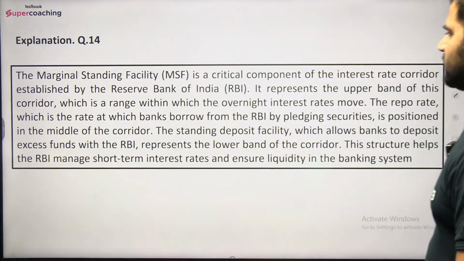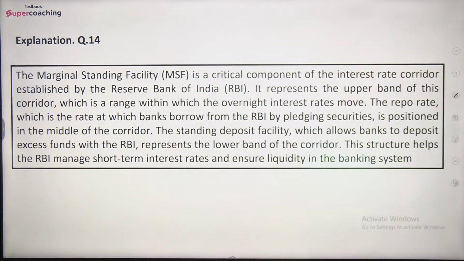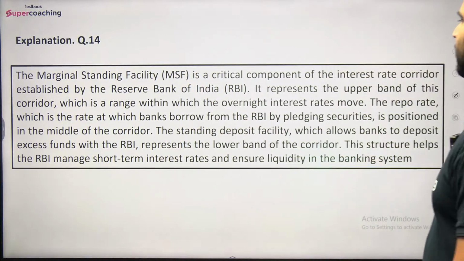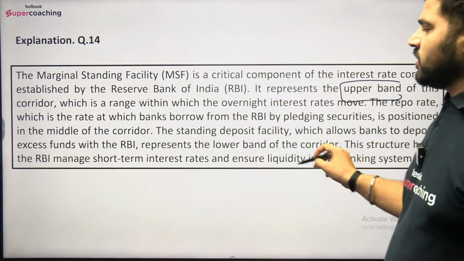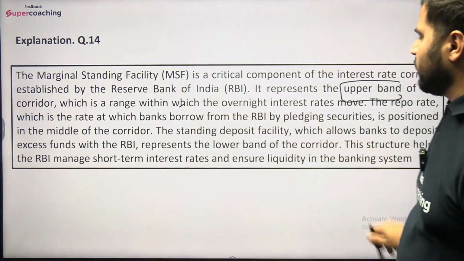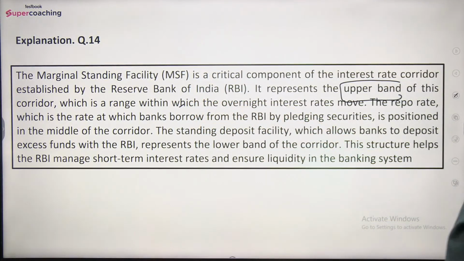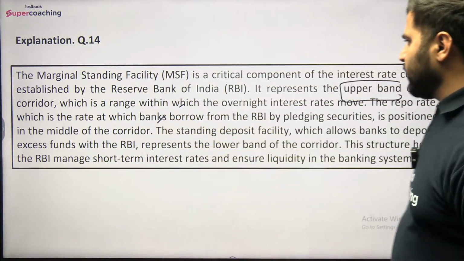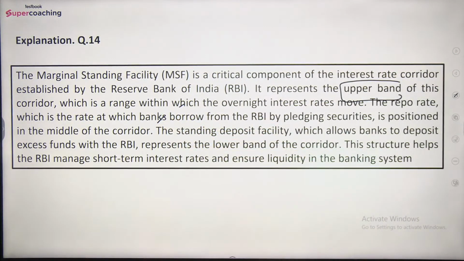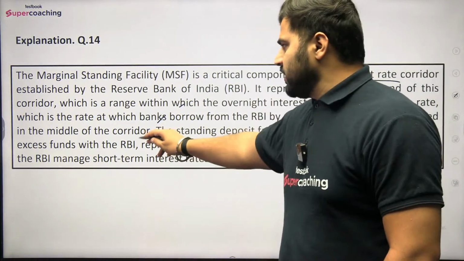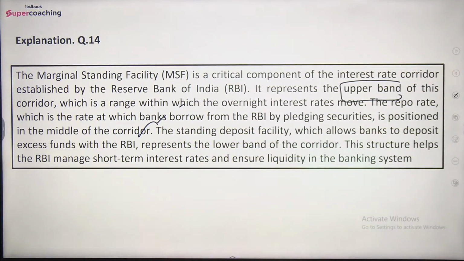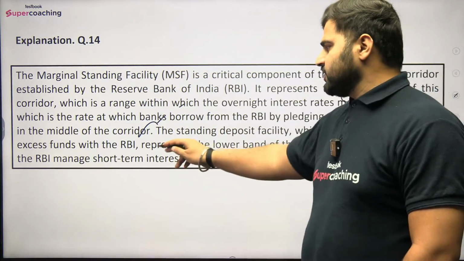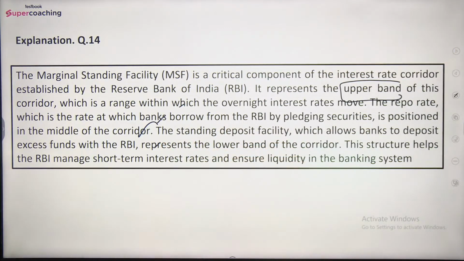The marginal standing facility is a critical component of the interest rate corridor established by the RBI. It represents the upper band of the corridor, which is a range within which the overnight interest rates move. The repo rate, which is the rate at which banks borrow from the RBI by pledging securities, is positioned in the middle of the corridor. The standing deposit facility, which allows banks to deposit excess funds with the RBI, represents the lower band of the corridor, and this structure helps the RBI manage short-term interest rates and ensure liquidity in the banking system.